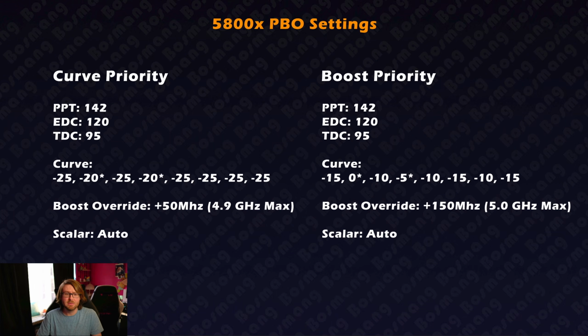Okay, so now we know what PBO2 is, but what settings should we prioritize? I came up with 2 stable configs on my 5800X and compared them with some benchmarks. I did one where I did the curve first, found the biggest curve that was stable, and then I added some boost override, and then a config where I did the opposite. I did the biggest boost override I could do without clock stretching, and then I found a stable curve for that, okay? As you'll see, I can do either a big boost override or a big curve on my CPU, and I think most Ryzen CPUs will be somewhat like this unless you have an amazing one.